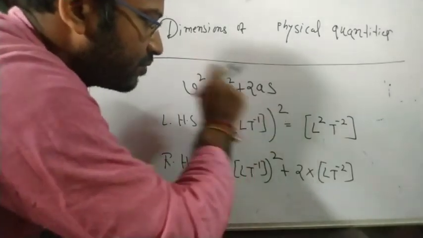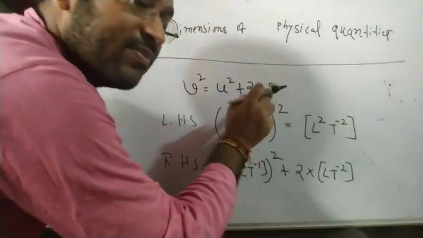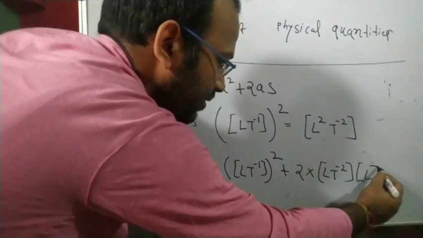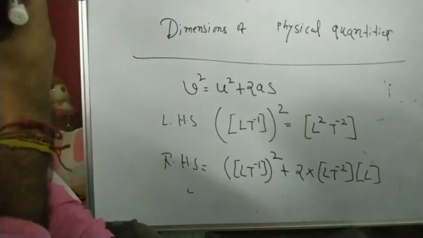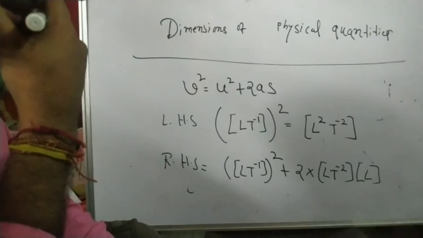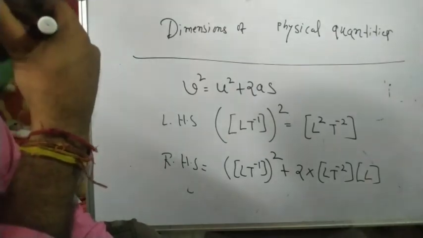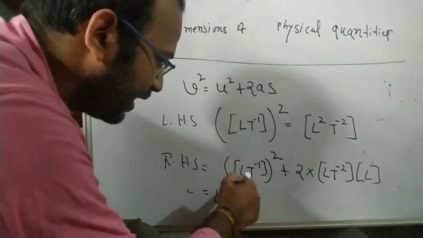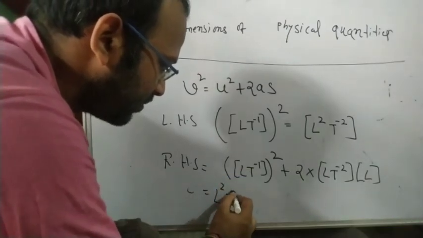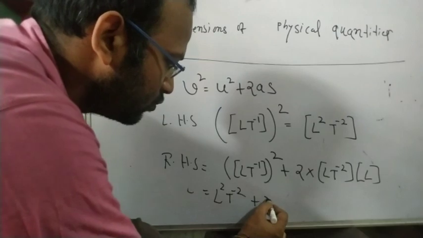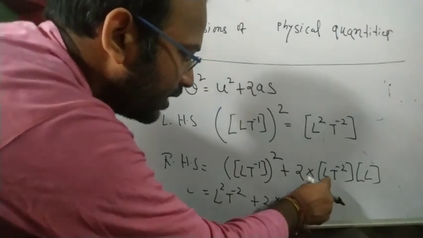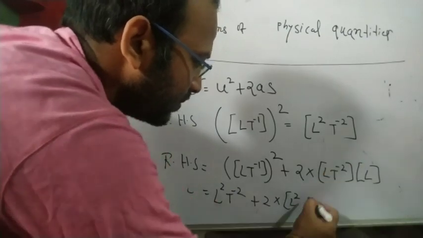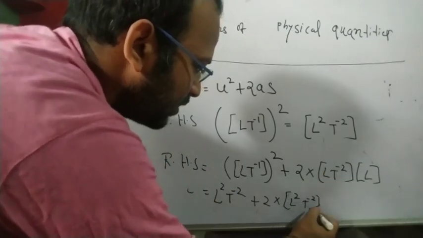What is the dimension of distance s? Distance means length, so again that is L. Is it correct? So now this is L square t to the power minus 2 plus 2 times L t to the power minus 2 into L. L into L is L square, with t to the power minus 2 remaining.